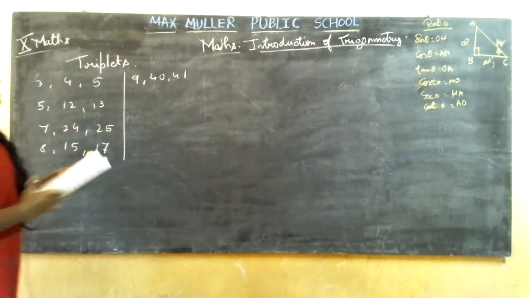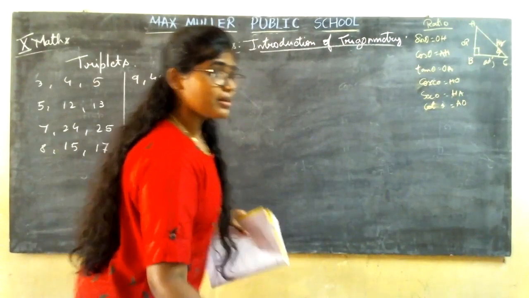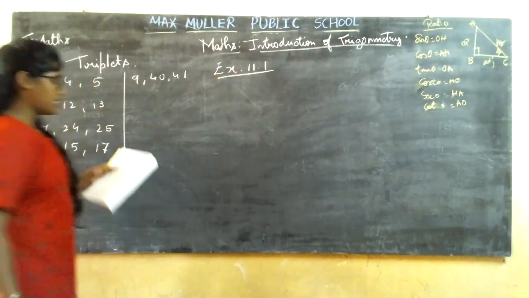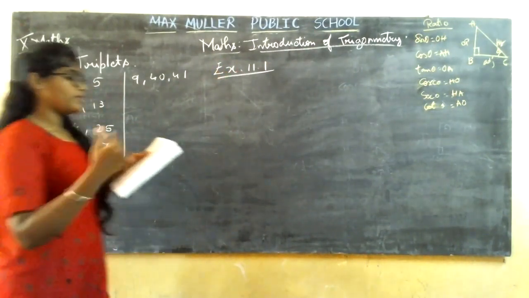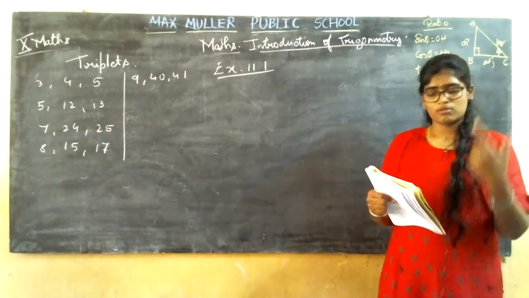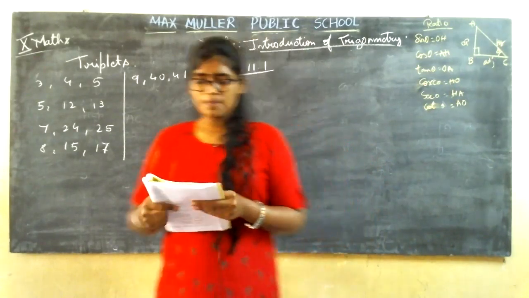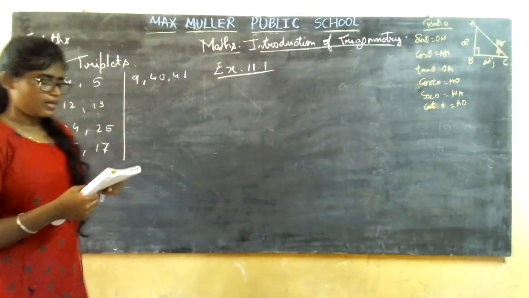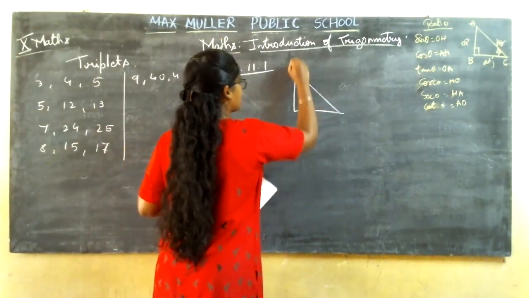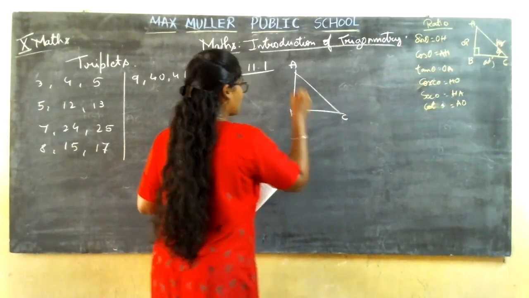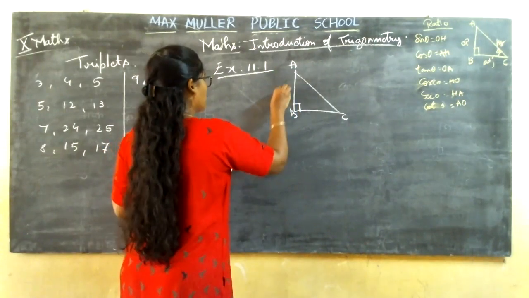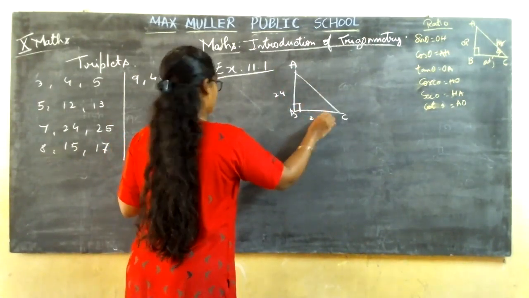So the first one, that is exercise 11.1, the first one. There are two sums in the first question itself. One sub question I'll be doing, and another one you will be doing. Now, in a right angle triangle at B. So you have a triangle. Let me draw the triangle. It is ABC, where angle B is your right angle. Then what they have told, AB is 24, BC is 7.